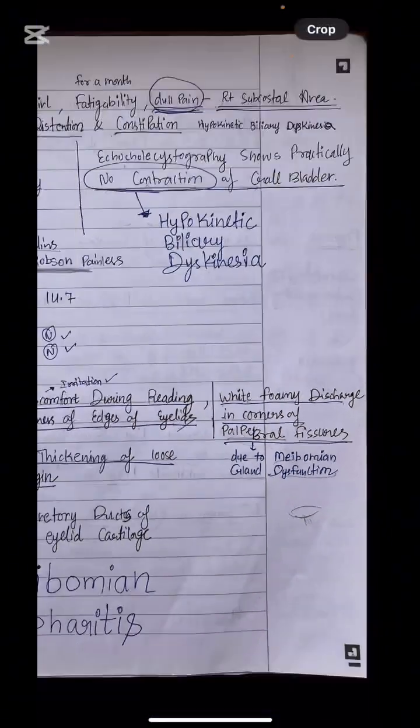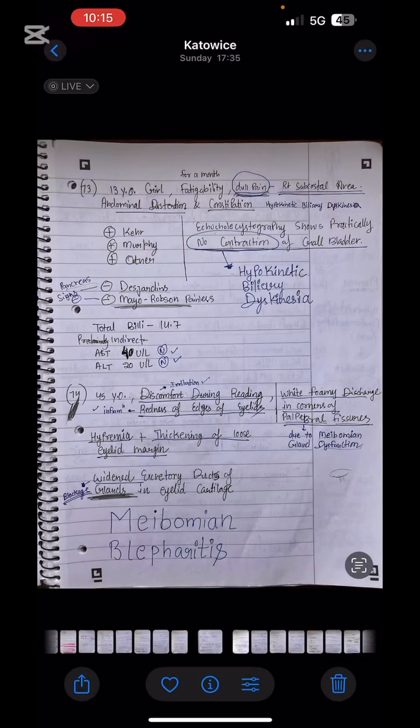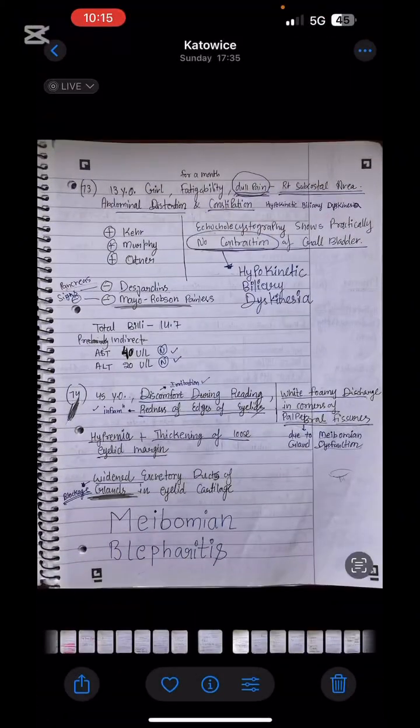White foamy discharge and discomfort during reading, because eye moisture is altered in the patient. So when the question is talking about a gland, which gland is problematic when the patient cannot read and has redness in the eyes? Do not mix it up with conjunctivitis. When the question says white foamy discharge, all these pathologies are related to which gland?